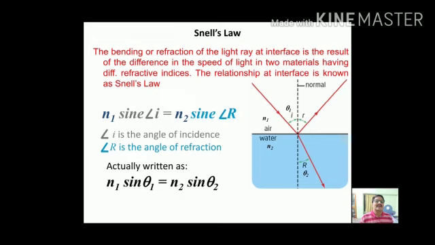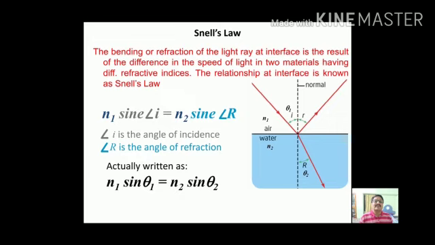Snell's law gives the relationship between the refractive index N1, refractive index N2, the angle of incidence I and angle of refraction R. The relationship is given by the equation N1 sin I is equal to N2 sin capital R. Here angle I is the angle of incidence, angle capital R is the angle of refraction.